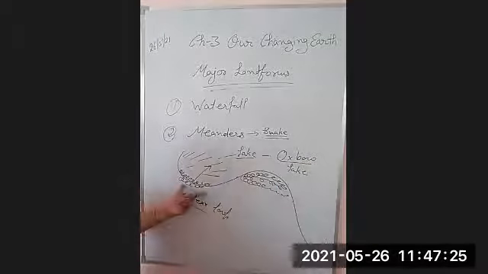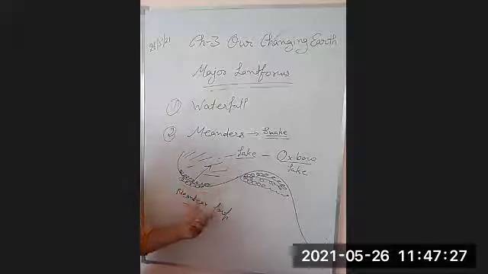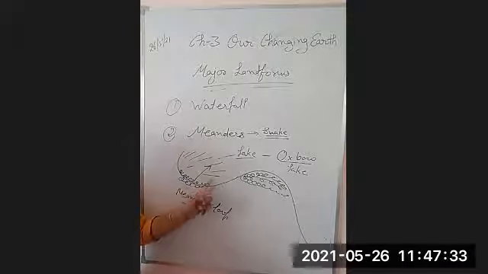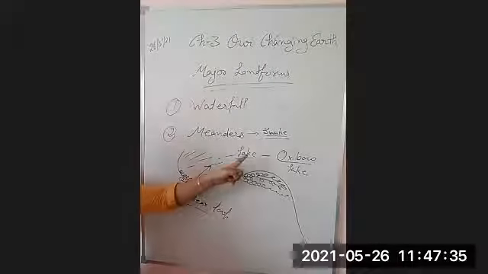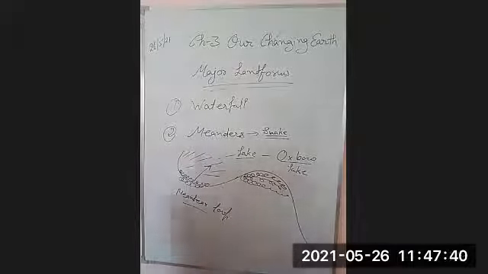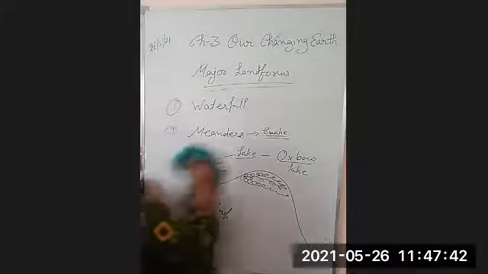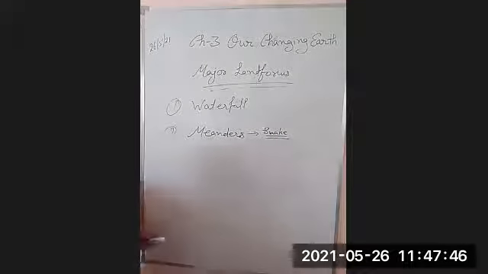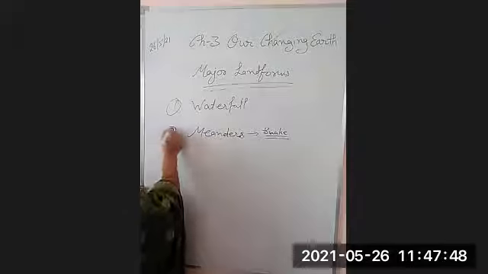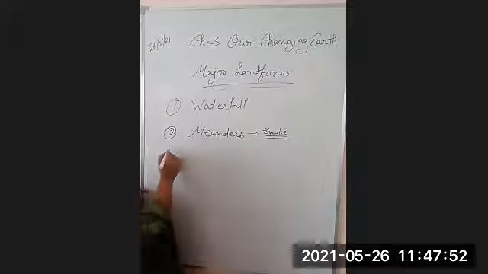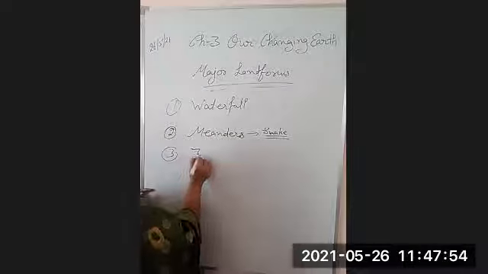When the meandering loop is cut off from the rest of the river, it creates a lake. Due to the shape like an oxbow, that type of lake is known as oxbow lake. So this is a middle course formation. Now come to the third one, which is a depositional feature of river. The third is floodplain.